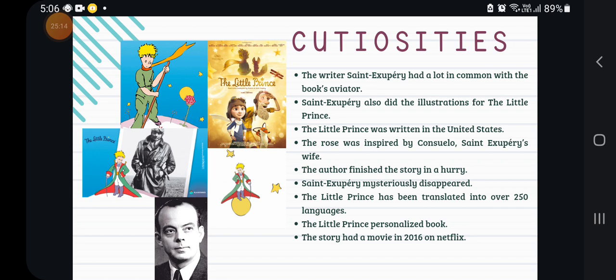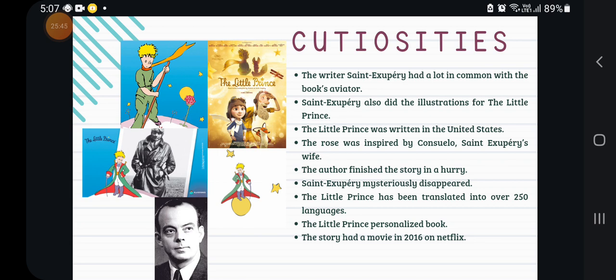The Little Prince was written in the United States. As I said before, Saint-Exupéry was a French novelist, but the book was not finished in France, as people think. The book was finished in the United States and published in that era.